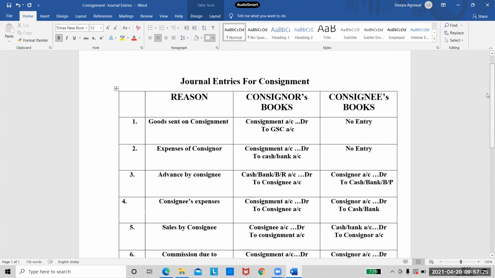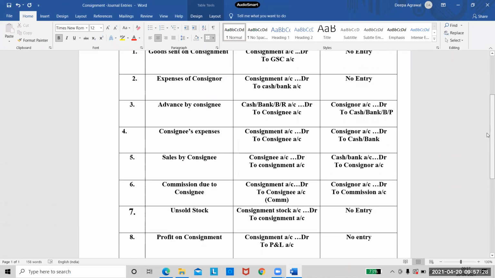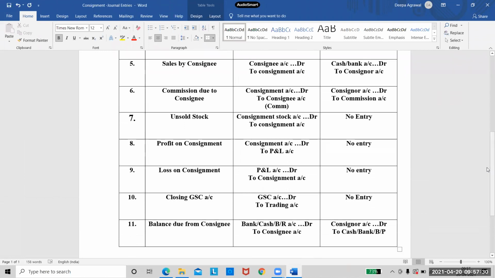So if you remember these journal entries, it is very, very simple for you to do the problems. Or either remember the ledger account, and from the ledger you can write the journal. So we are done with all the